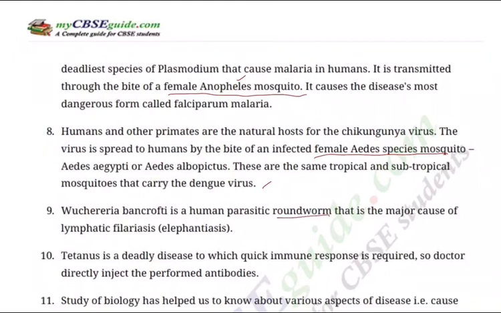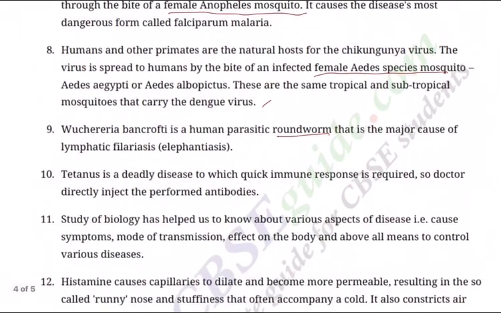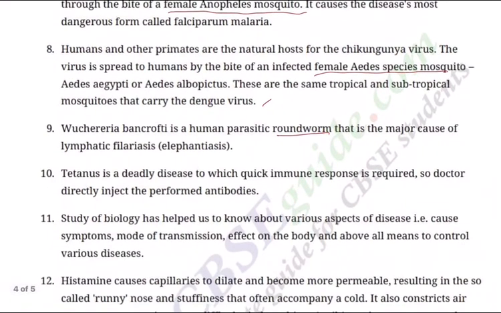Next, Wuchereria bancrofti is a human parasitic roundworm that is the major cause of elephantiasis, lymphatic filariasis. The person's legs will have edema, swollen legs. Question 10. Tetanus is a deadly disease to which a quick immune response is required. So the doctor directly injects the preformed antibodies. That is the reason.